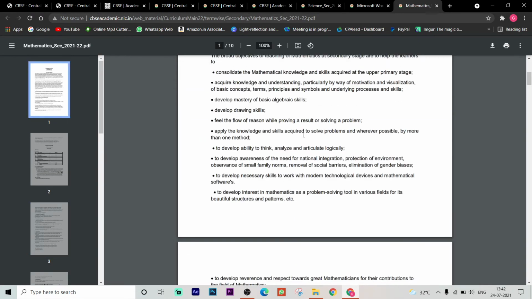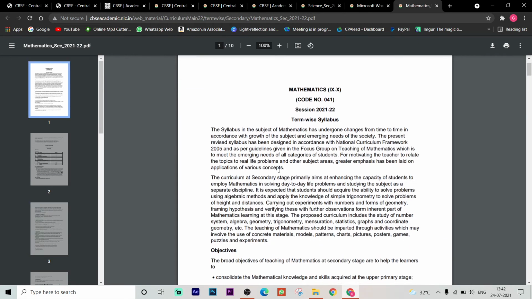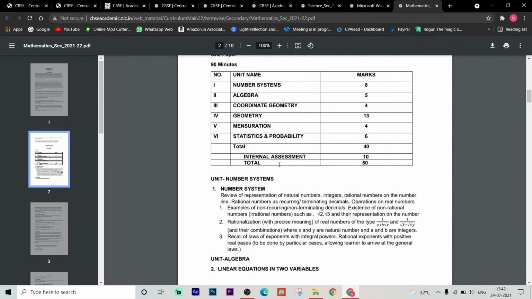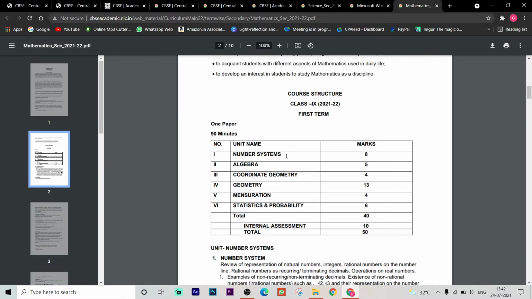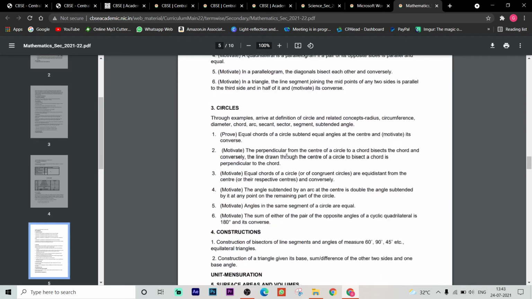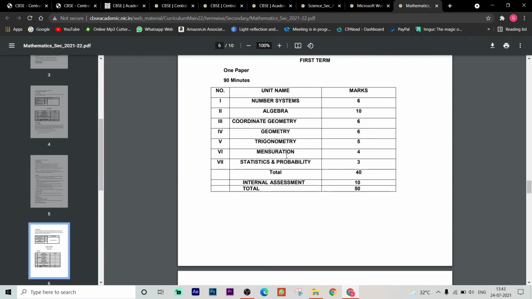If we see mathematics also, here the objectives were given. These are the topics: number system, algebra, coordinate geometry, geometry, mensuration, statistics and probability. So this is for class 9. The main agenda of ours is class 10th, right? So here is class 10.